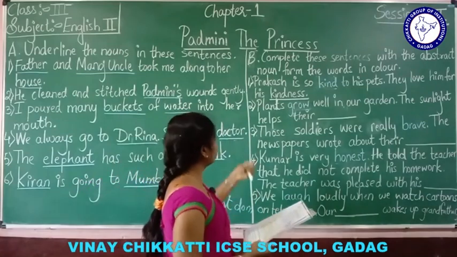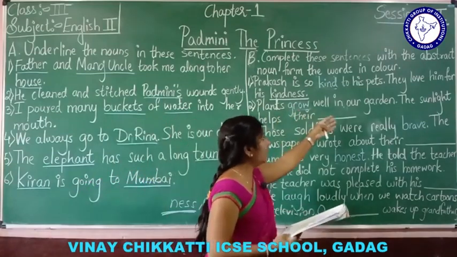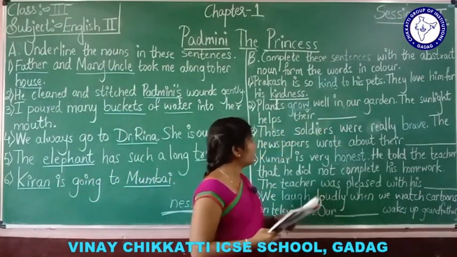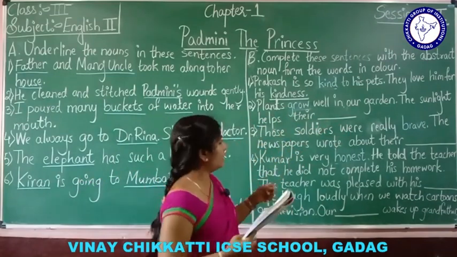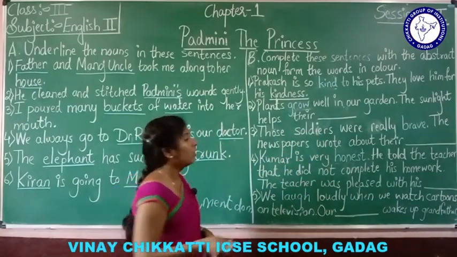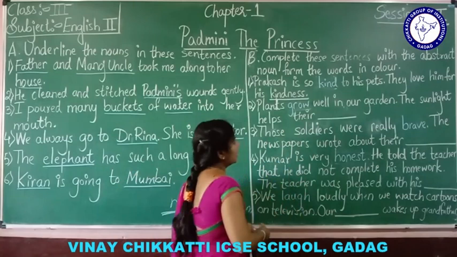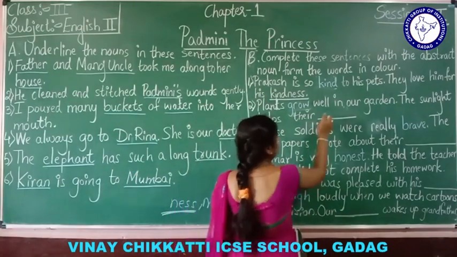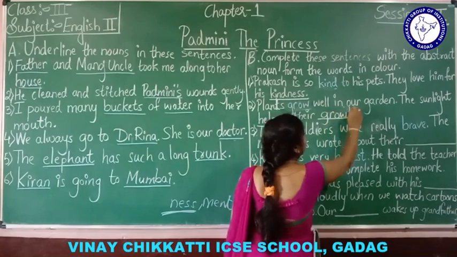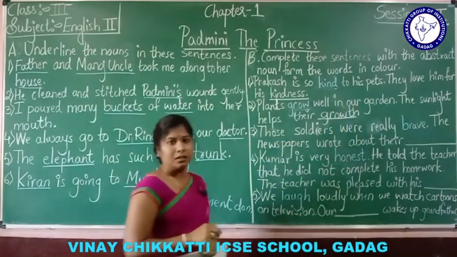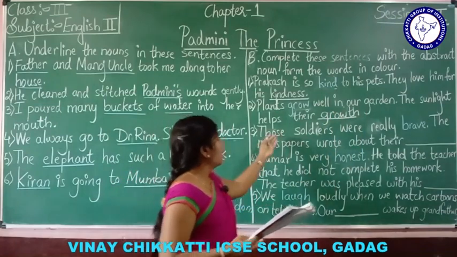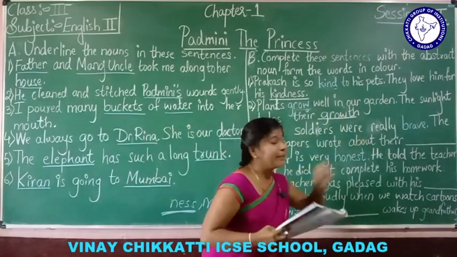Next one. Plants grow well in our garden. The sunlight helps their growth. Understood? Next.